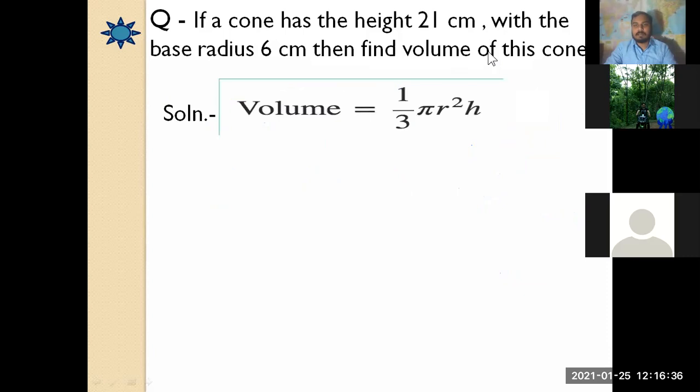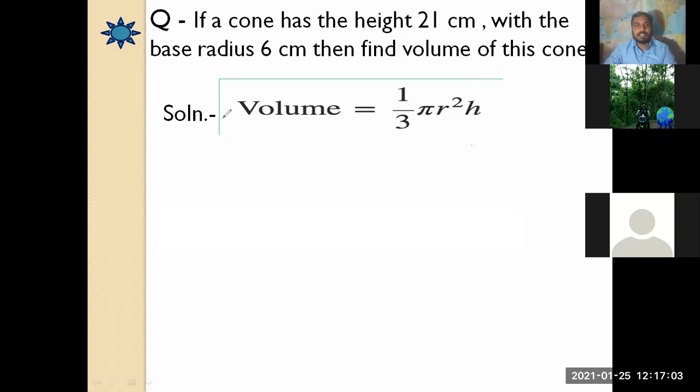Okay, next. Let us solve some examples. The question is, if a cone has the height 21 centimeter with the base radius 6 centimeter, then we have to find out the volume of this cone. Since we know that the volume of the cone is 1 upon 3 pi r square h, so what do we have?